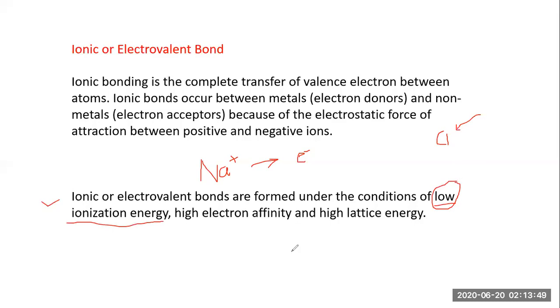The second criterion is high electron affinity. Someone has to lose the electron, and someone has to gain that electron, so affinity towards that electron is very important. In a positive way or negative way, it has to be there. Then only can bond formation take place. The third point is high lattice energy. Lattice means a surface, or the structure that forms a crystal. That is important in this case, so high lattice energy should be there. These three points are responsible for the formation of an ionic or electrovalent bond. These are the points we have to consider.